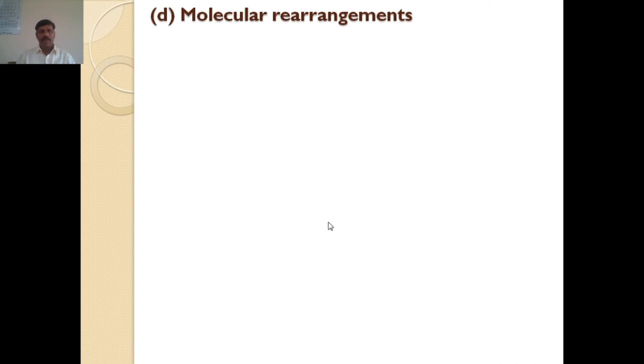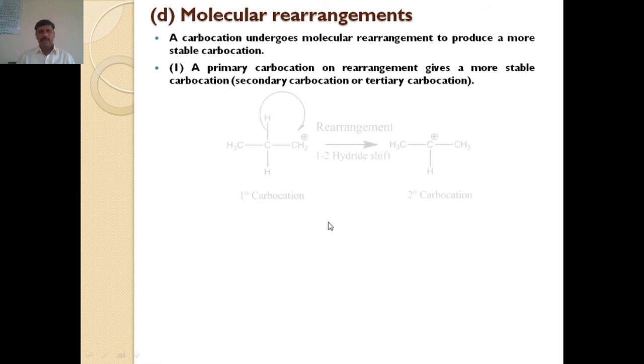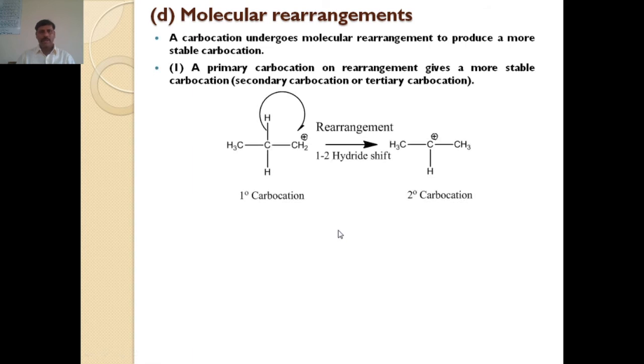A carbocation may also undergo molecular rearrangement. We know that the tertiary carbocation is more stable than the secondary, and the secondary carbocation is more stable than the primary, as we have already seen last time. In this example, this is the primary carbocation, an unstable carbocation.